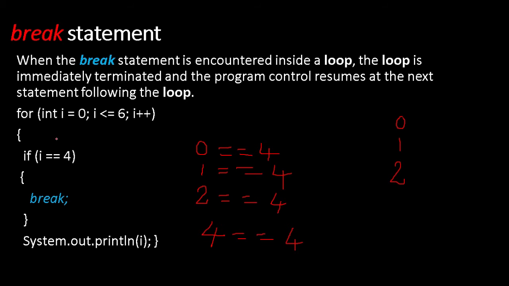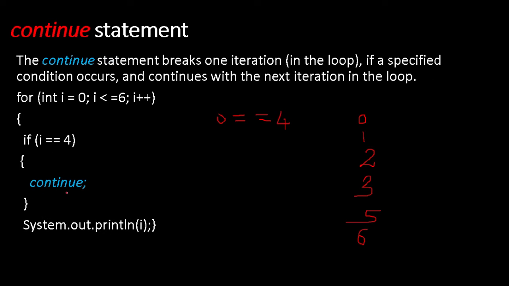Because there 4 is equal to 4 is true, break will be done, so up to 3 it will be printed. Whenever break is there, there is no more execution, the loop will just be terminated. But continue means that particular iteration where the condition gets true won't be executed, and it will go for the next iteration. Is it clear now?